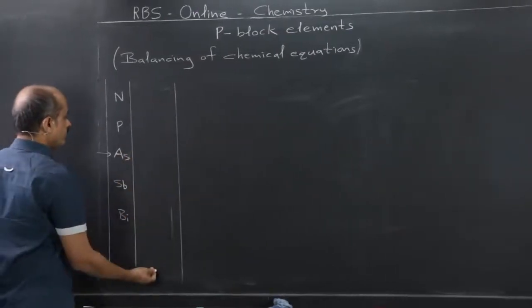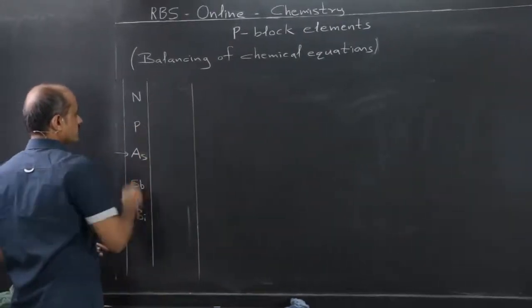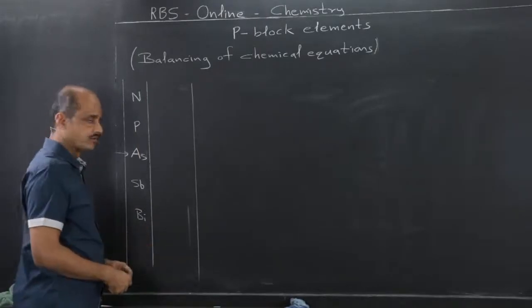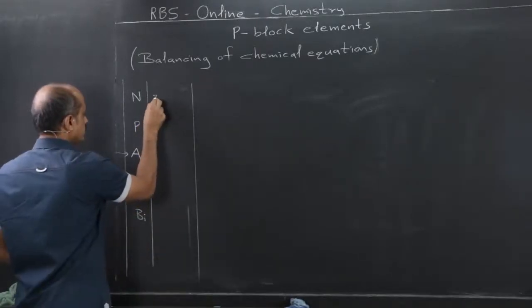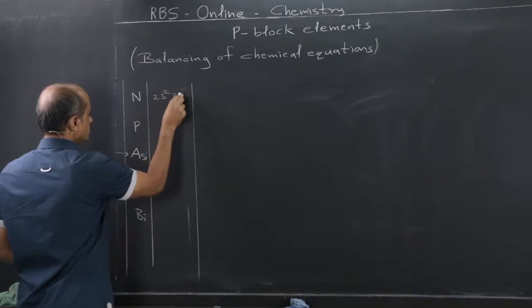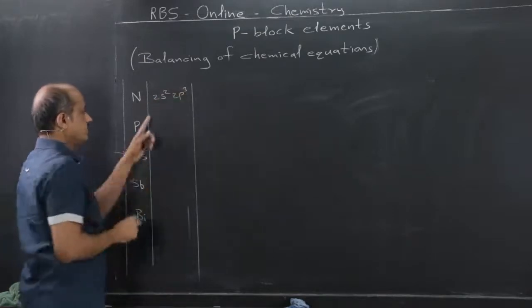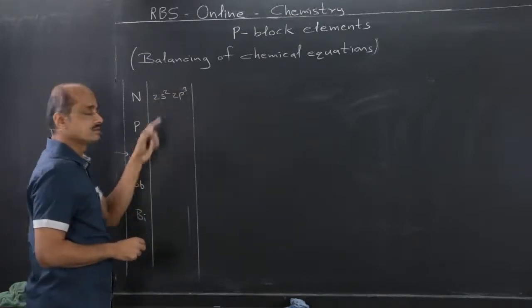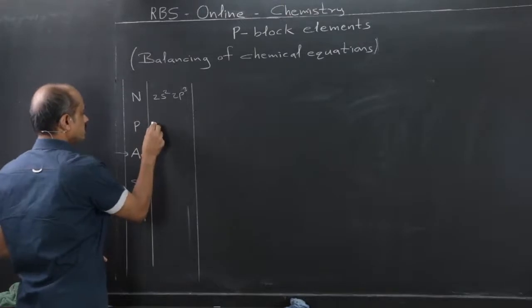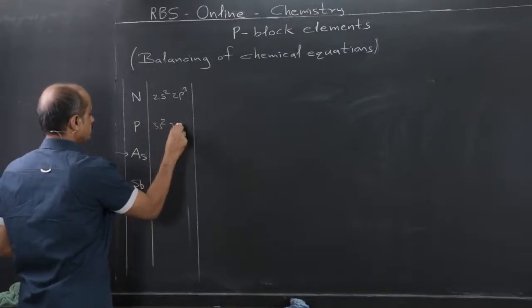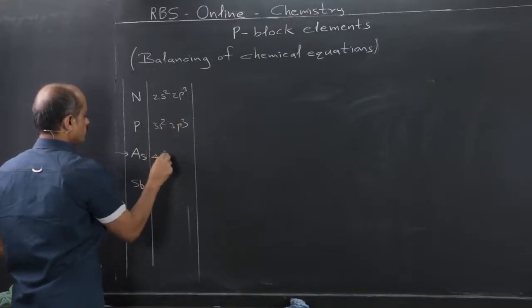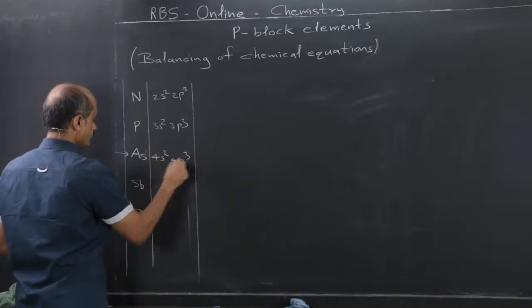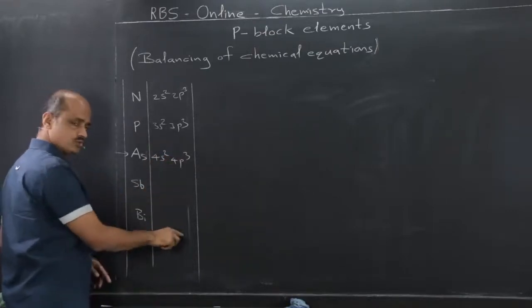Now the outer electronic configuration, if we see, I will not write the complete electronic configuration. For nitrogen, it is 2s2 2p3, means 1 lone pair and 3 unpaired electrons. For phosphorus, it is 3s2 3p3, 4s2 4p3, 5s2 5p3, 6s2 6p3.